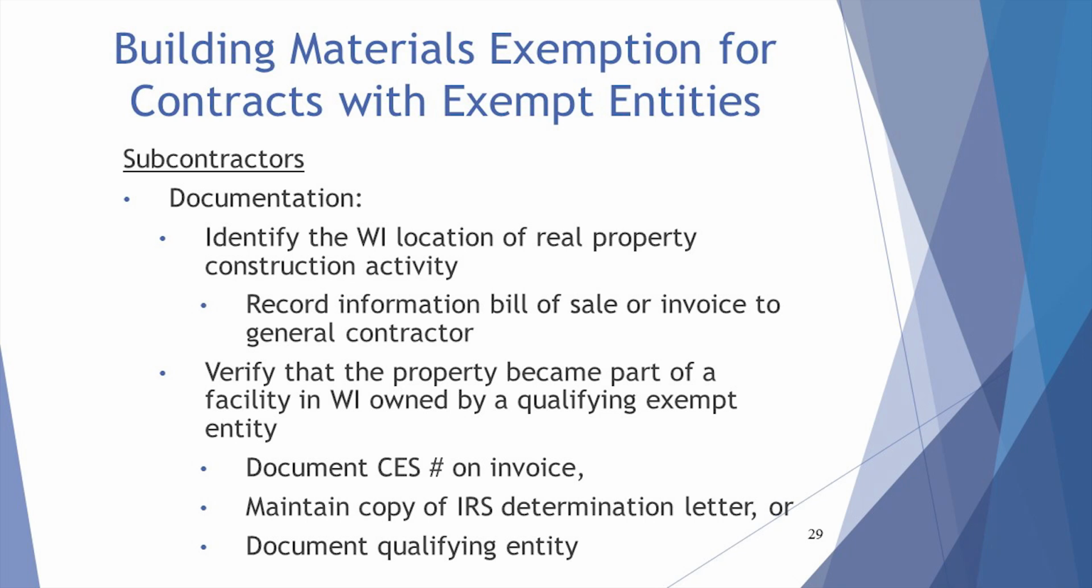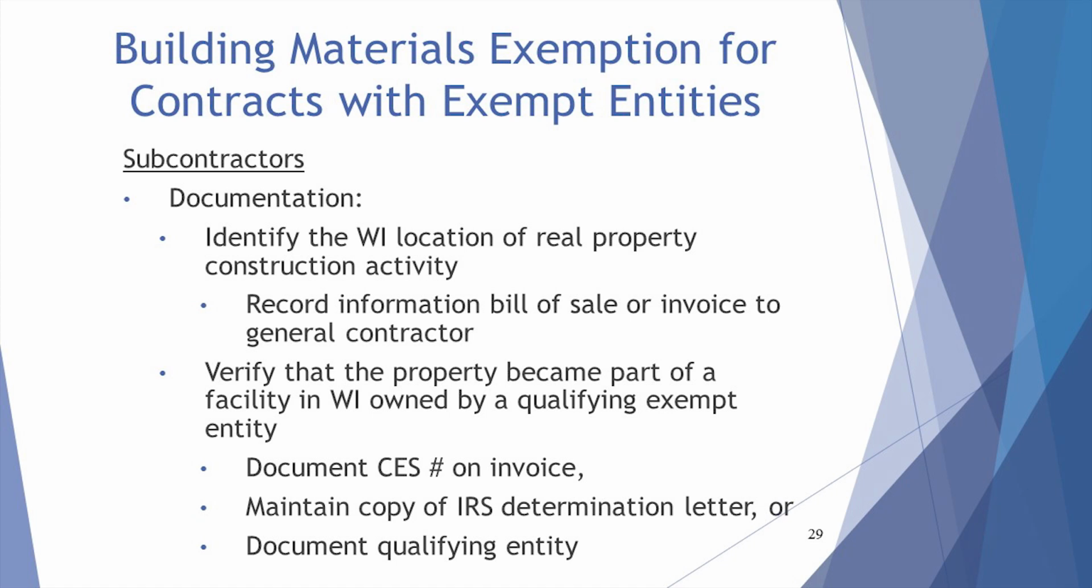The same treatment applies to the subcontractor as it does to the general contractor. However, a subcontractor may not have the contract indicating the real property construction activity is for the qualifying exempt entity. On the bill of sale or invoice to the general contractor or in other documentation retained, the subcontractor should include the Wisconsin Certificate of Exempt Status number or the IRS 501(c)(2) or 501(c)(3) determination letter of the exempt entity.